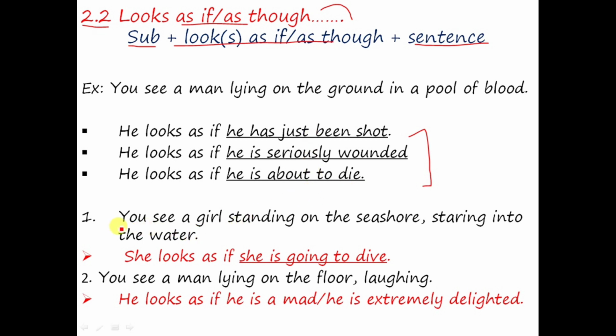Let's see the first question. You see a girl standing on the seesaw staring into the water. Now, she looks as if she is going to dive. Here, your answer may vary. Yes, you can put your judgment in your own way. Similarly, second question: you see a man lying on the floor laughing. So, for me, he looks as if he is mad, or he looks as if he is extremely delighted.